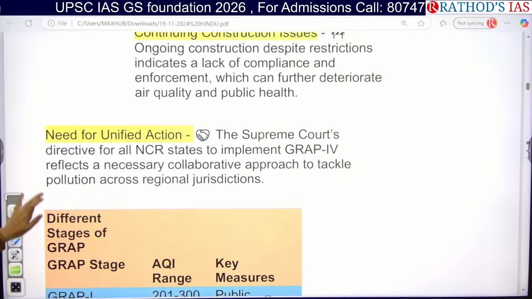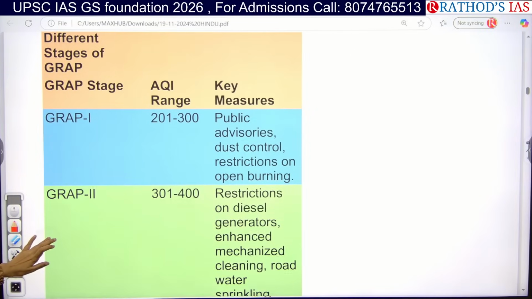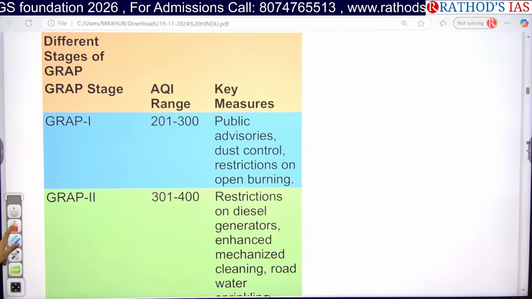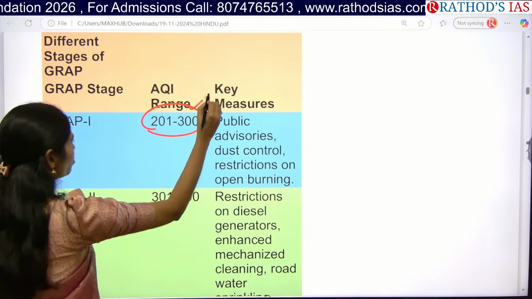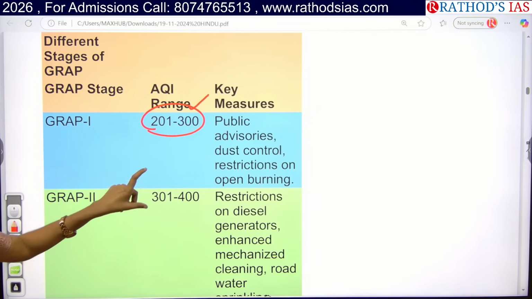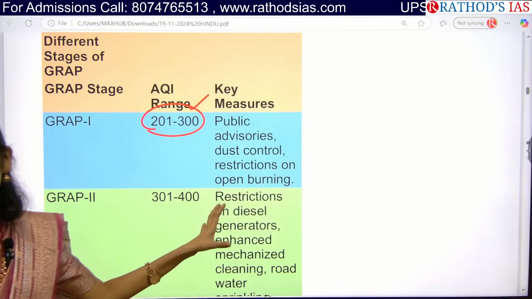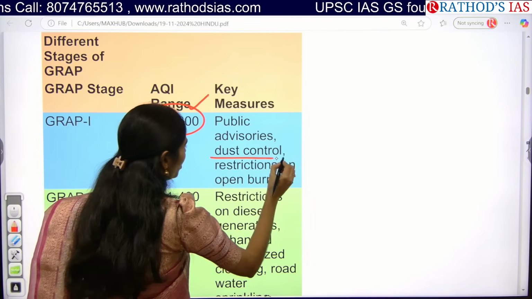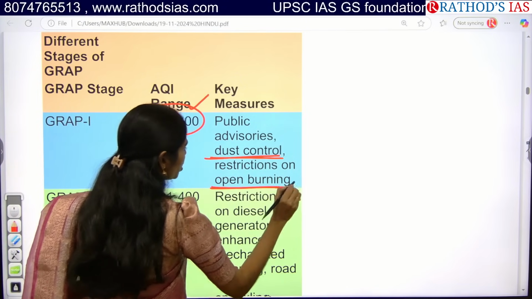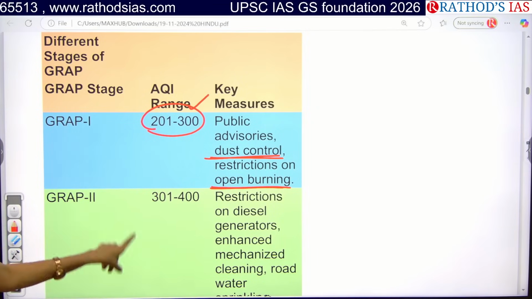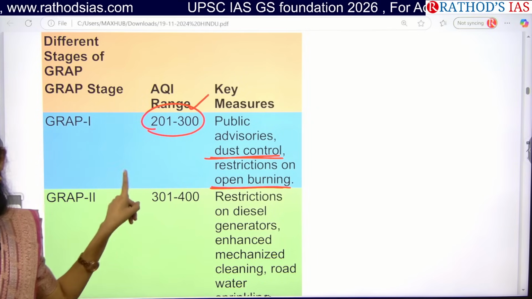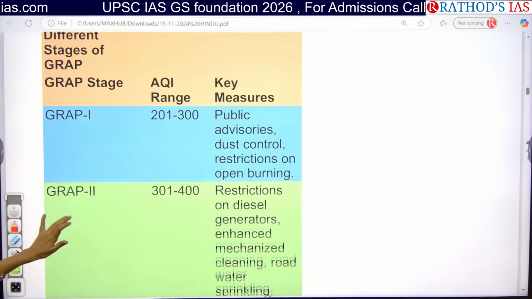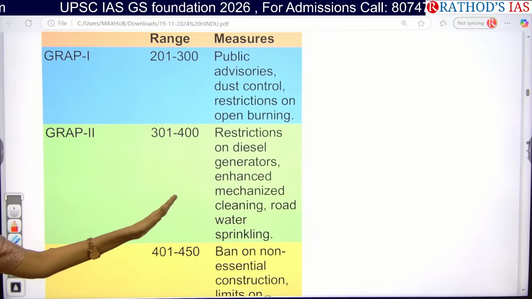Okay, clear? So here you can see the different stages of this Graded Response Action Plan. We have 4 stages. The first stage is where air quality is 200 to 300. Here we are giving just public advisories and awareness to the people that air quality is changing, so be cautious. And in the first stage we will be focusing on just dust control and restrictions on open burning. You may get a question regarding this, 1, 2, 3, which kind of activities are banned. And next, in the second stage, the air quality will be like 300 to 400.